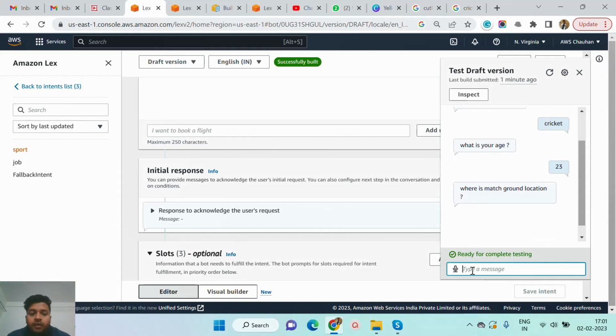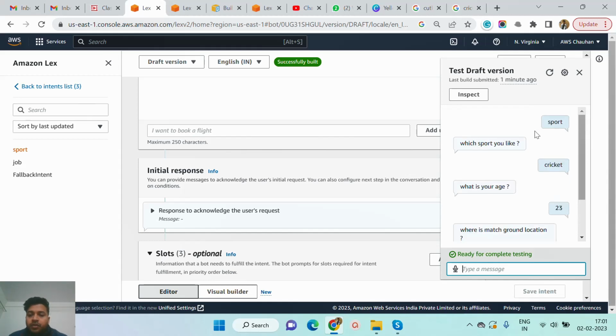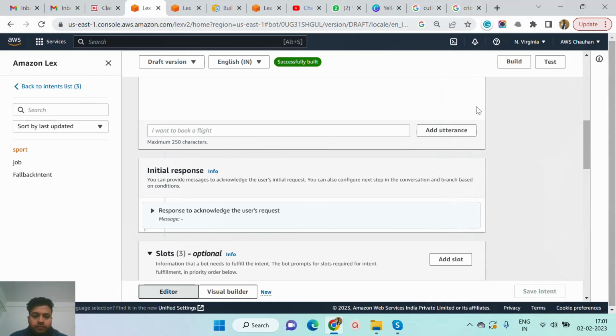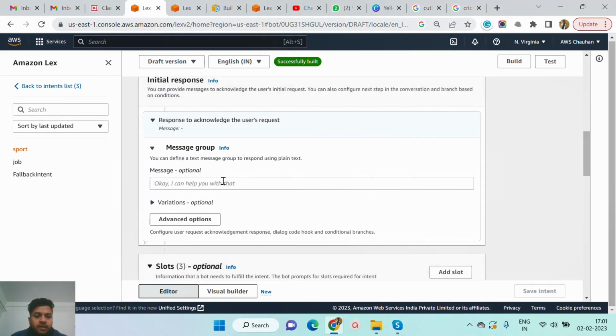But suppose you want a welcome message so that the user feels some joy. At that time you need to provide an initial response. So that was the example without an initial response, but right now I am providing one. I close this, and this one is the initial response. I expand it, and suppose we are providing a happy welcome message.